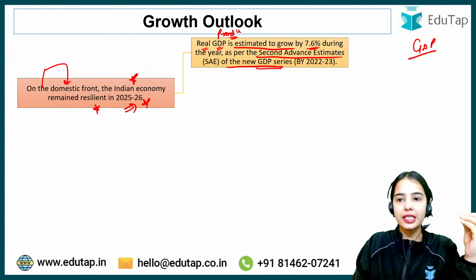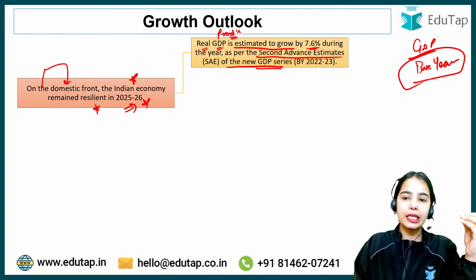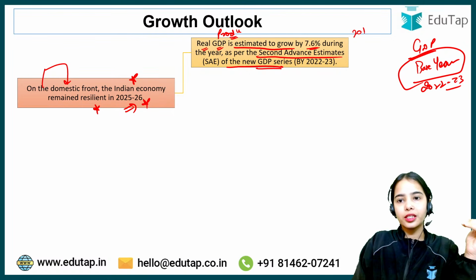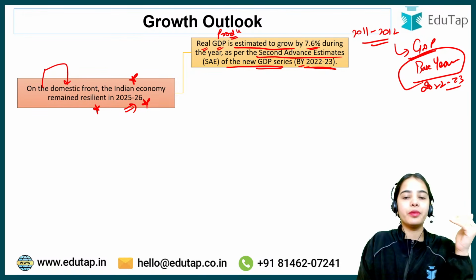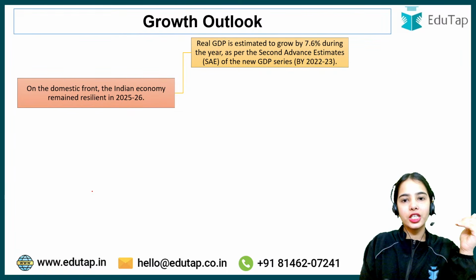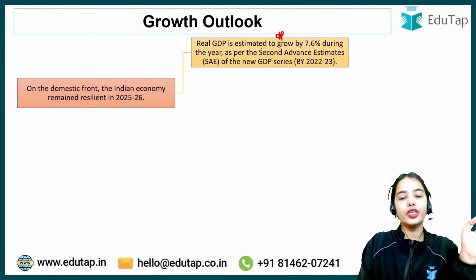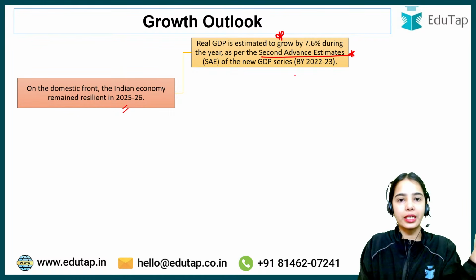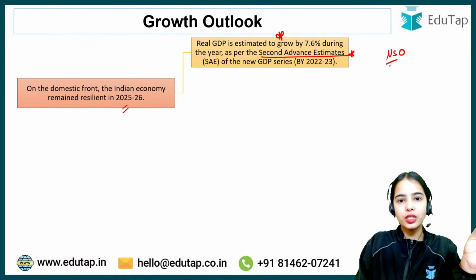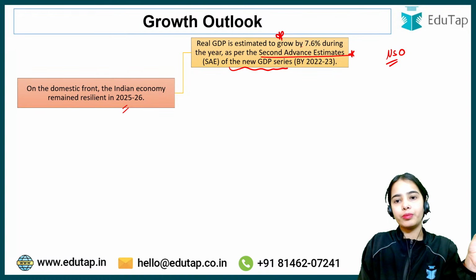New GDP series basically means that the base year for the new GDP series is 2022-23 rather than 2011-2012. So BY is basically base year. The real GDP is estimated to grow by 7.6% during the financial year 2025-26 as per the second advance estimates released by the National Statistical Office. This is the data as per the base year 2022-23.